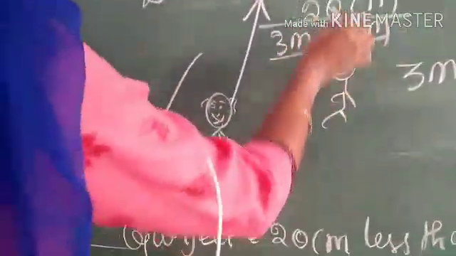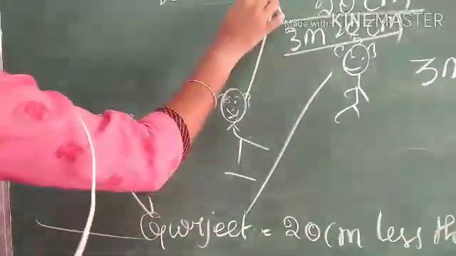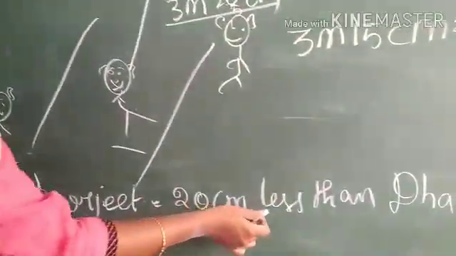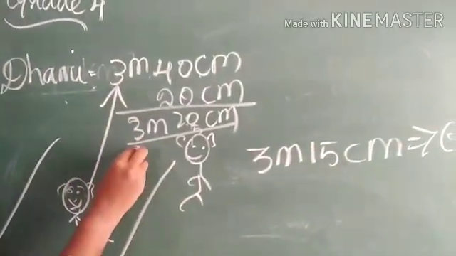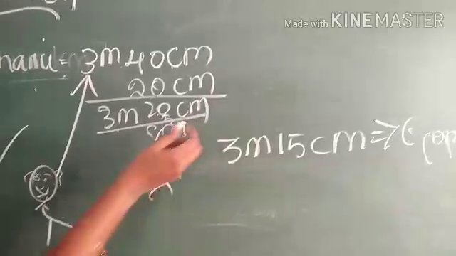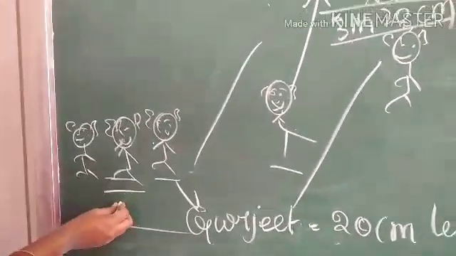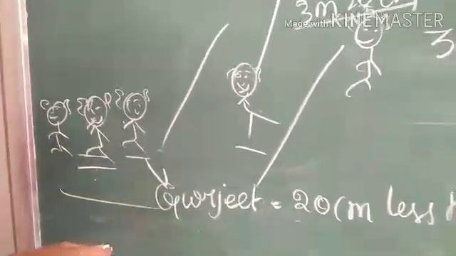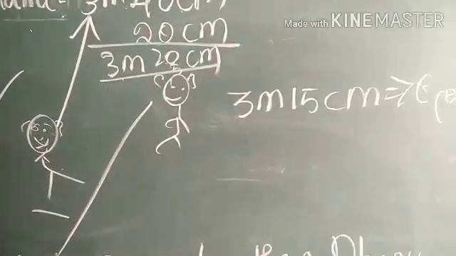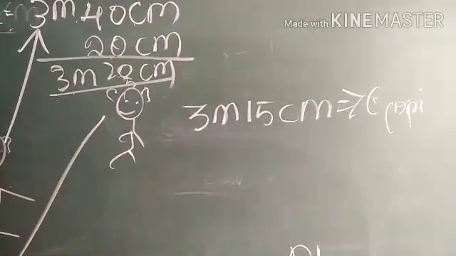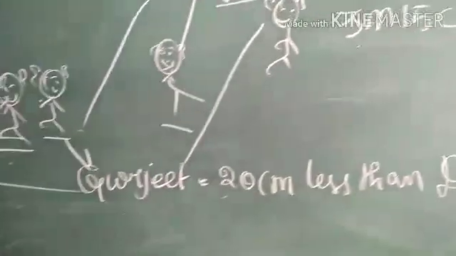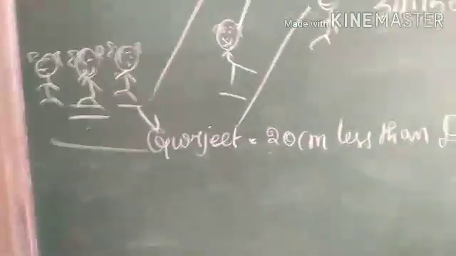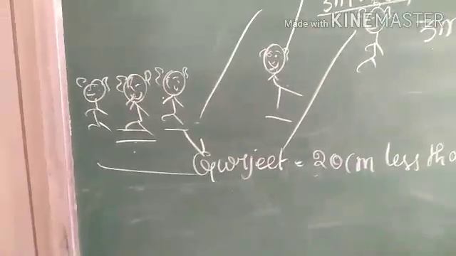Dhanu's distance is 3 meters 40 centimeters, and when compared to Dhanu, Gurjit is 20 centimeters less. So we have to subtract 20 centimeters from Dhanu's distance. Final answer is 3 meters 20 centimeters. Now who is third? Gopi is third. He jumps 5 centimeters less than Gurjit. So we have to minus 5 centimeters from Gurjit's distance. Finally we got 3 meters 15 centimeters. So Gopi's jump distance is 3 meters 15 centimeters.